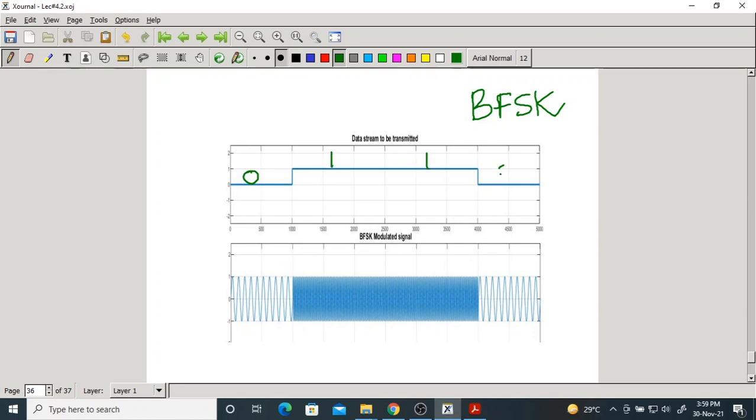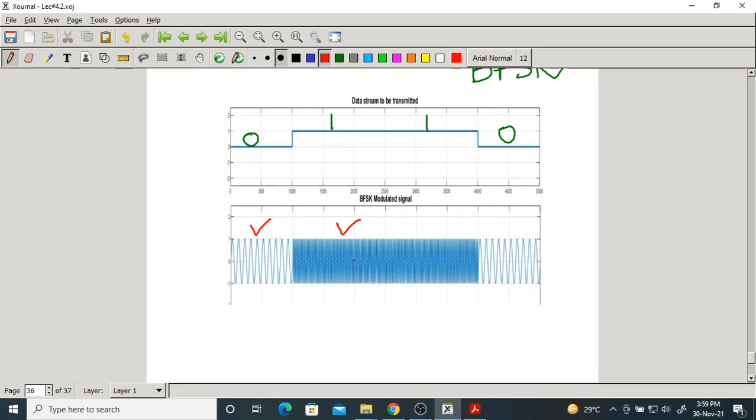Here also 1. Here it is 0, bit 0. So whenever bit is 0, this is the waveform. Whenever bit is 1, we have a waveform with different frequency. Here we have more frequency. Here we have less frequency. Here again less frequency. We have two different frequencies.